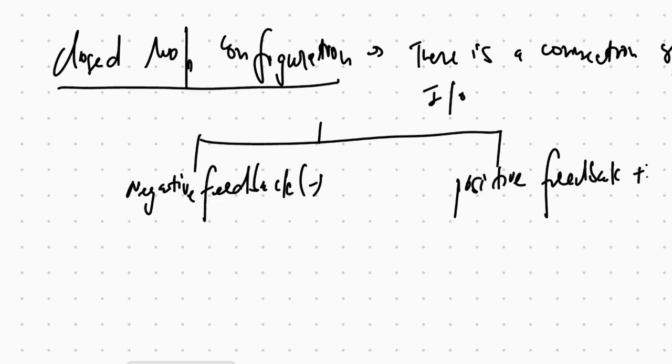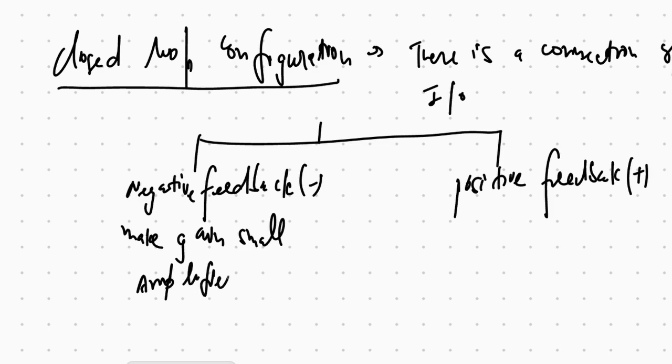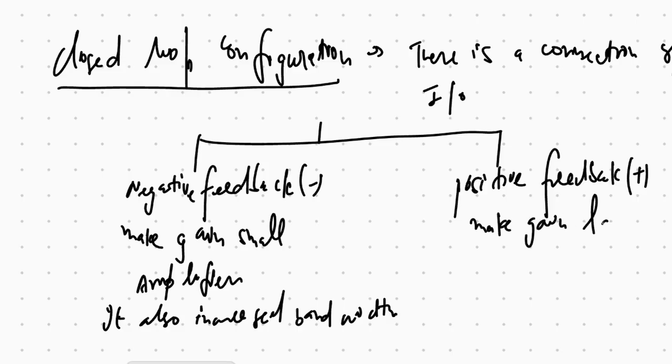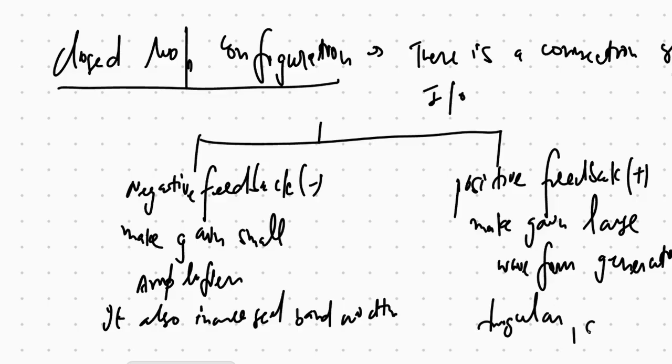Positive feedback is when feedback is provided on the positive terminal. Negative feedback makes gain small. It can act as an amplifier. It also increases bandwidth. The positive feedback makes gain large. It acts as a waveform generator: triangular, square wave.